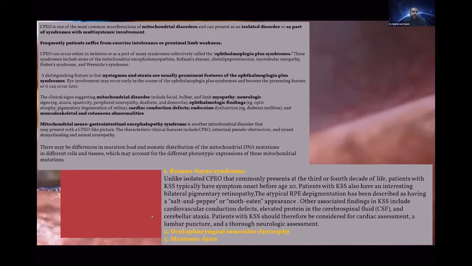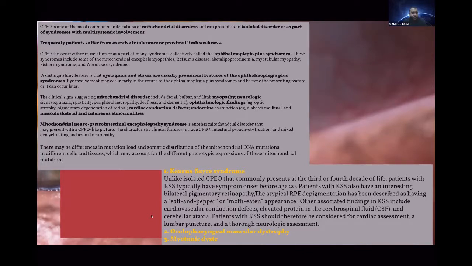It can also be associated with many other symptoms, called ophthalmoplegia plus syndrome. It results from mitochondrial abnormality all over the body, and can affect CNS function, the GIT, hearing with deafness, cardiac conduction defects, endocrine dysfunction such as diabetes, and musculoskeletal and cutaneous abnormalities.